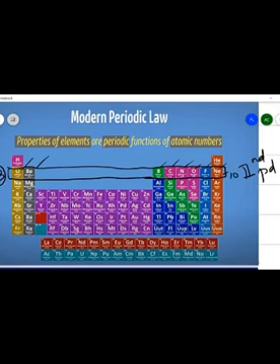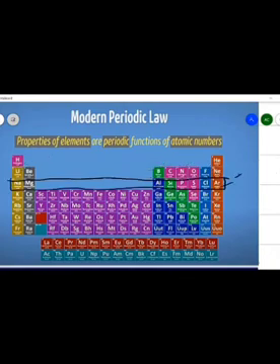So atomic number 3 to 10 is the second period. Then this is the third period, which also has a similar number of elements, that is 8 elements, and the atomic number starts from 11, that is sodium, to 18, that is argon.